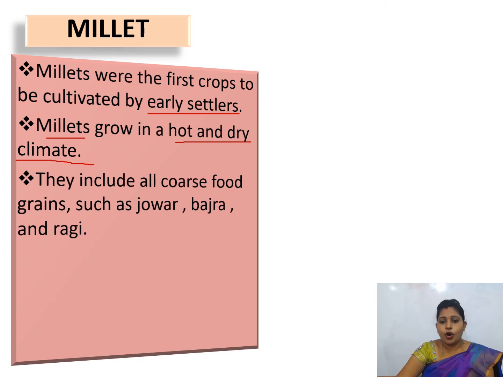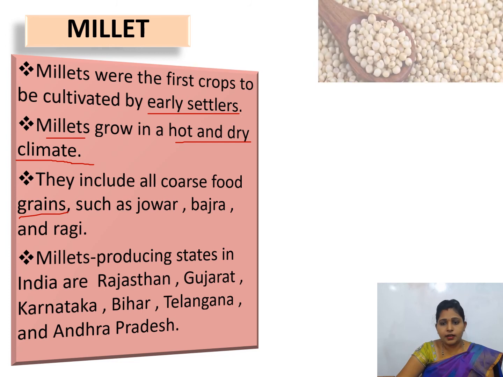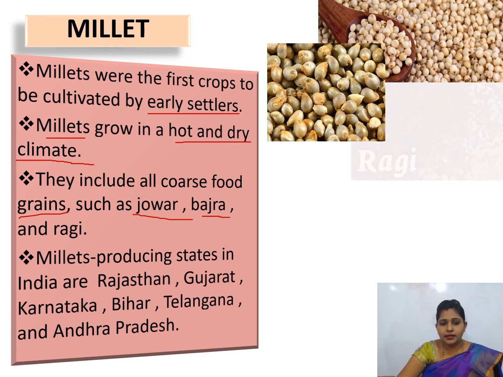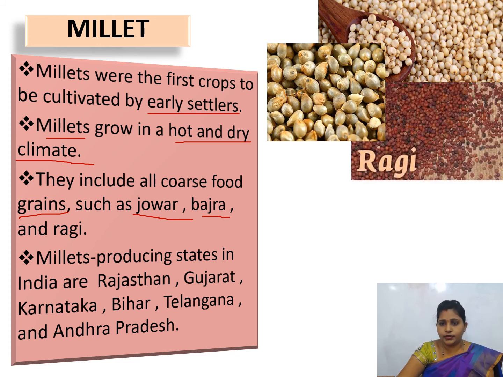They include all coarse food grains such as jowar, bajra and ragi. Here you can see this is jowar, this is bajra and this one is ragi. Millet producing states in India are Rajasthan, Gujarat, Karnataka, Bihar, Telangana and Andhra Pradesh.